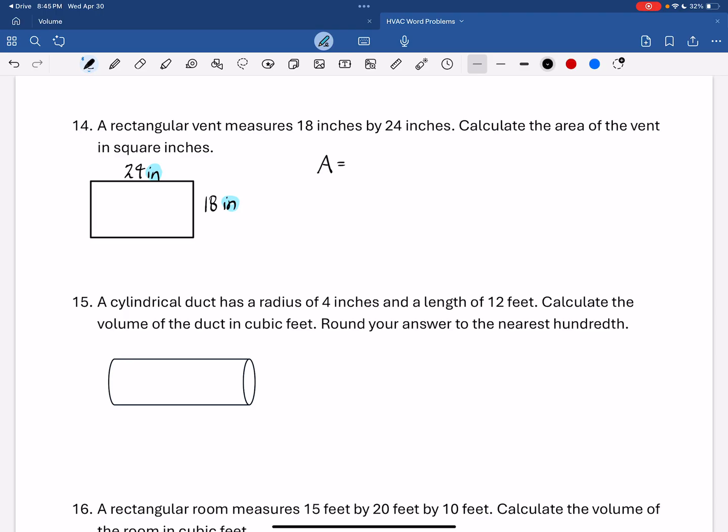So area of a rectangle is length times width, and that's 24 by 18. No way I'm trying that in my head. 432 square inches.